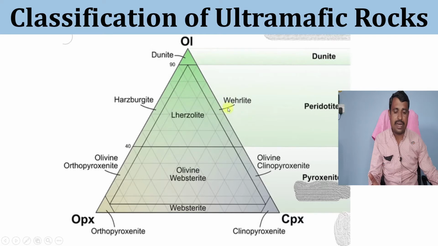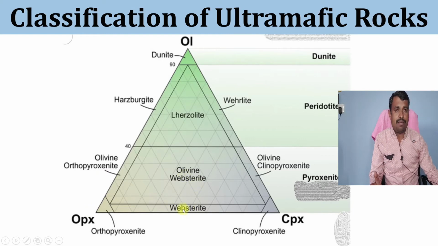So Wehrlite, Lherzolite, Harzburgite and dunites belong to the peridotites. Then as we move towards the downward direction, there is olivine orthopyroxenite. Olivine is less than 40%, the remaining is the orthopyroxene, and CPX is also less than 10%. Then that rock is called olivine orthopyroxenite. As we go to the middle portion, olivine websterite is there, in which olivine is less than 40% and the remaining part is occupied by OPX and CPX, these two minerals, therefore it is called olivine websterite.